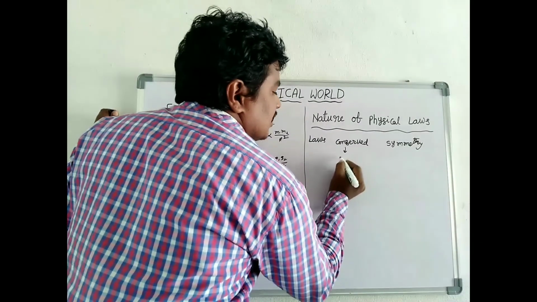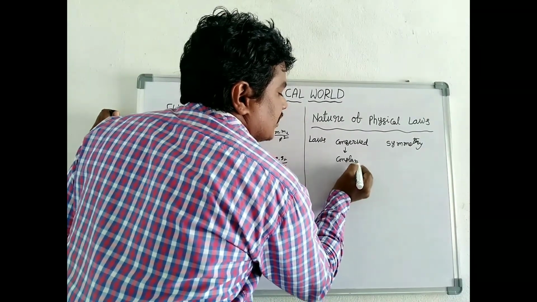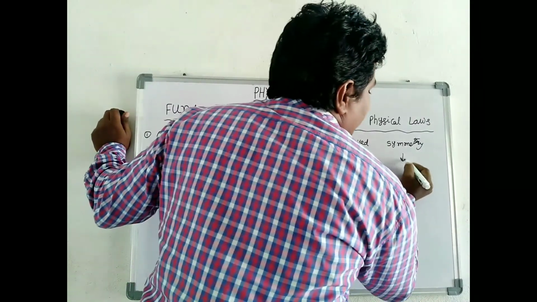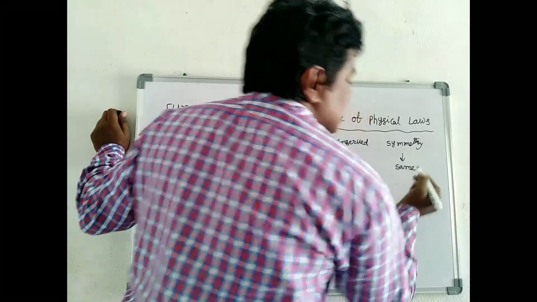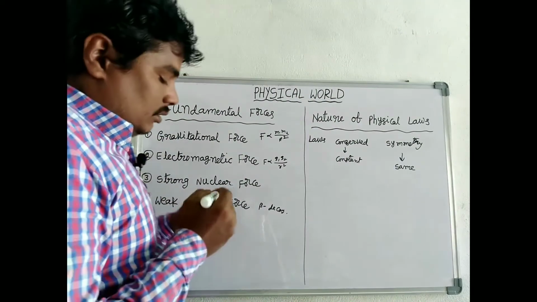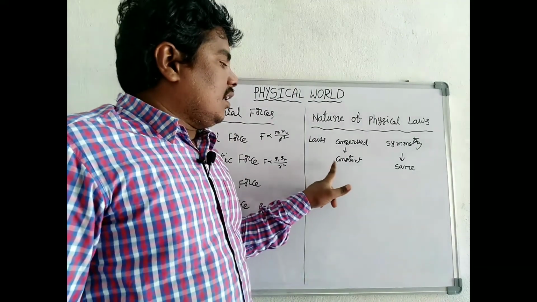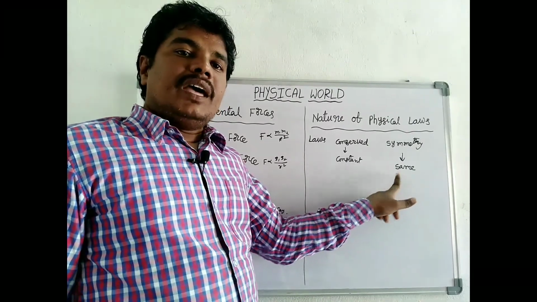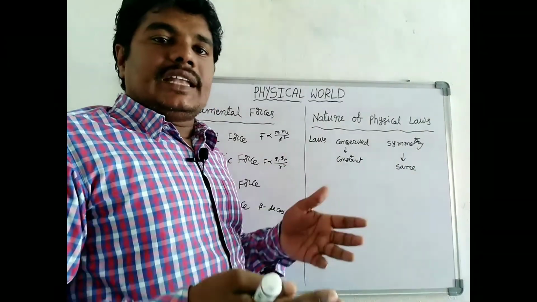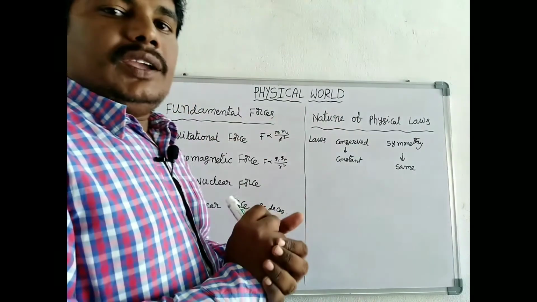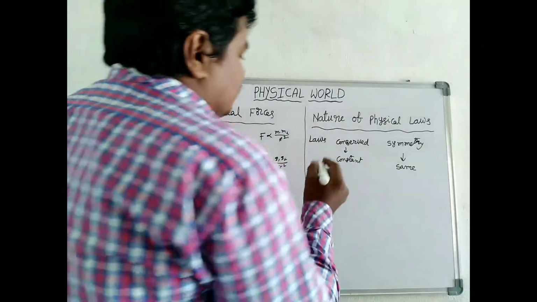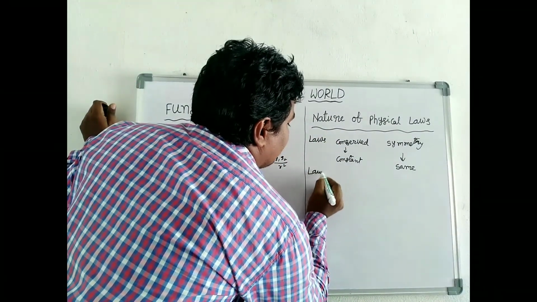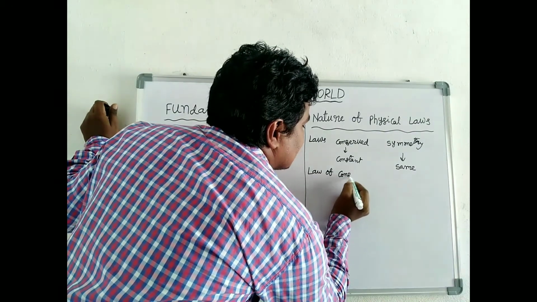Conserved means constant. Symmetry means same. So, the laws are always constant and same at any place, at any time, and at any situation. For example,